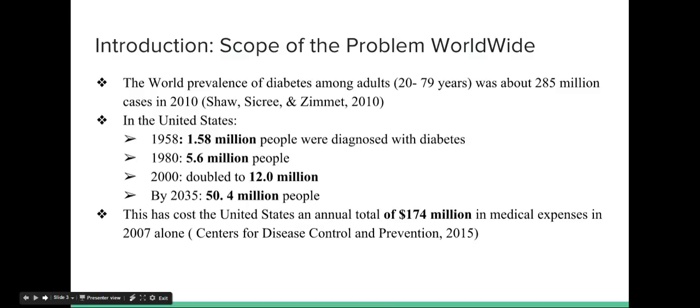So, to understand the scope of the problem worldwide, the world prevalence of diabetes among adults 20 to 79 years of age was about 285 million cases in 2010. In the United States alone, in 1958, 1.58 million people were diagnosed with diabetes. In 1980, it increased to 5.6 million people. In 2000, it nearly doubled to 12 million people, and by 2035, it is estimated that 50.4 million people will be diagnosed with diabetes. This has cost the United States an annual total of $174 million in medical expenses in 2007 alone.